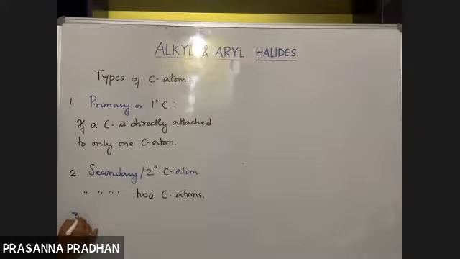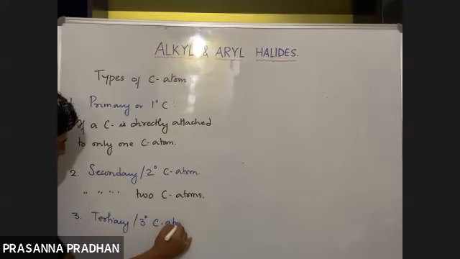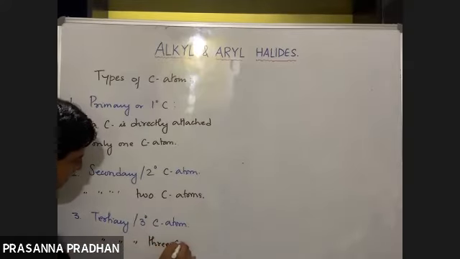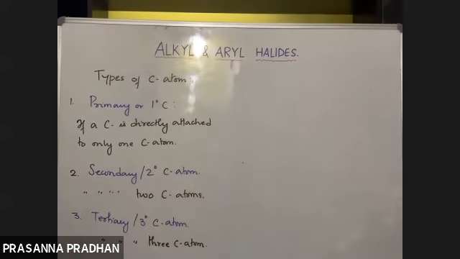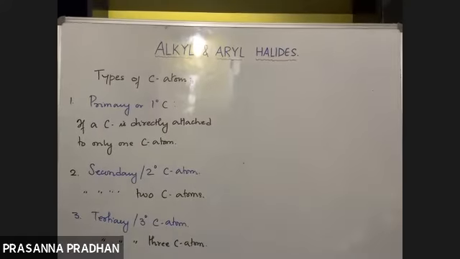A tertiary or 3 degree carbon is directly attached to 3 carbon atoms. Similarly, there is a quaternary or 4 degree carbon atom, directly attached to 4 carbon atoms.